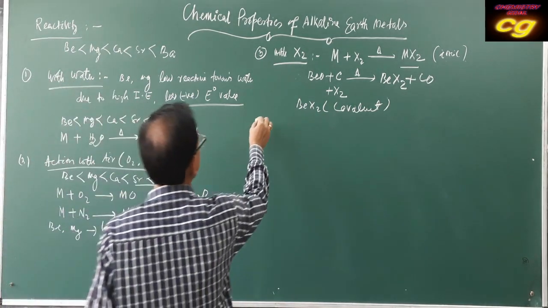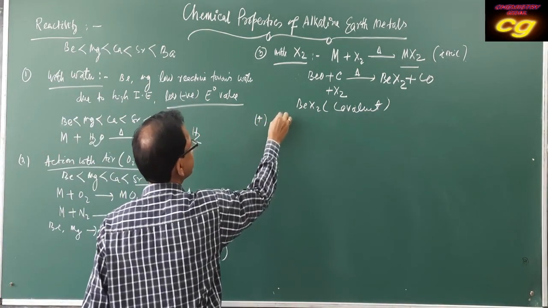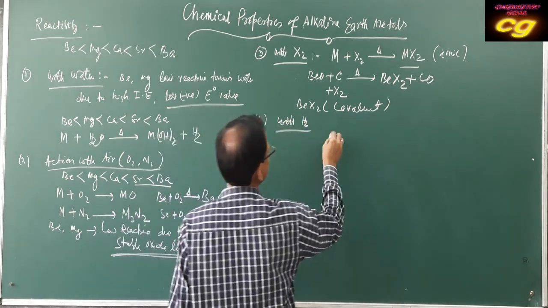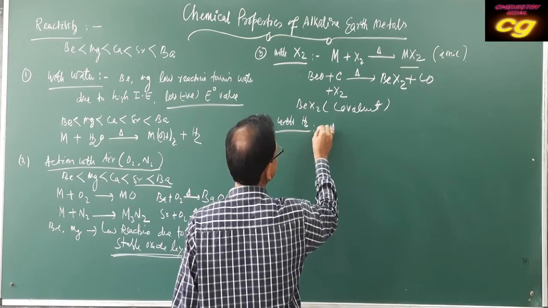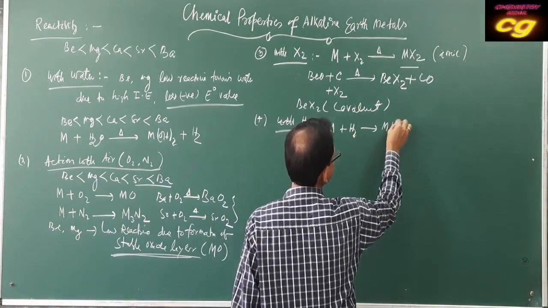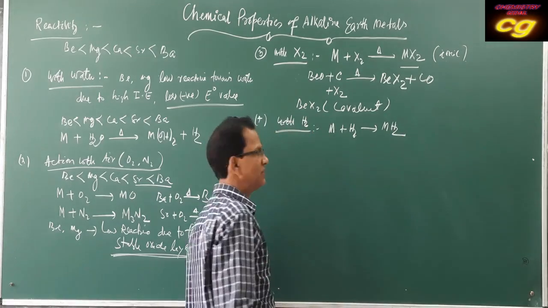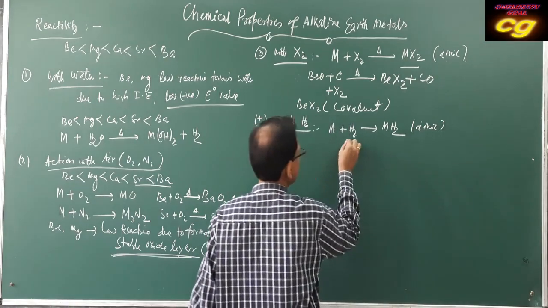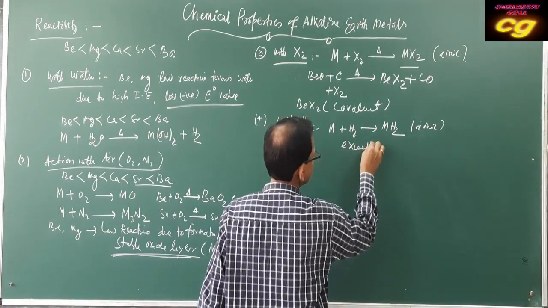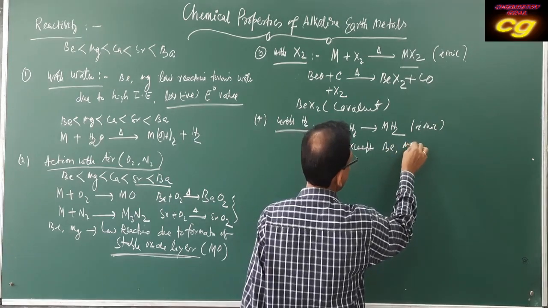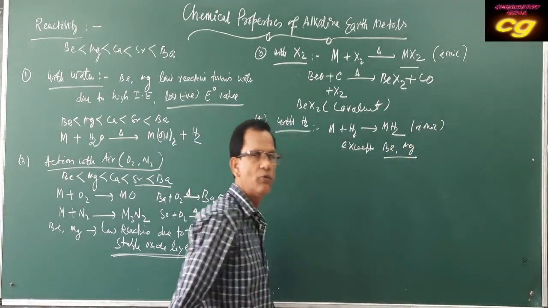Then with hydrogen, metals form metallic hydrides, generally ionic, except beryllium and magnesium, which generally have covalent character.